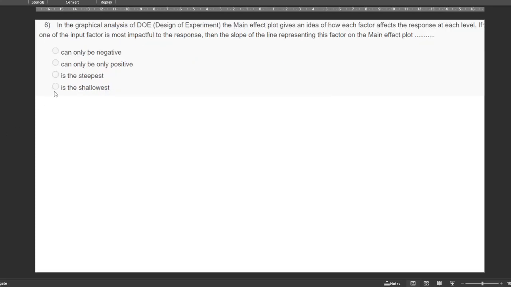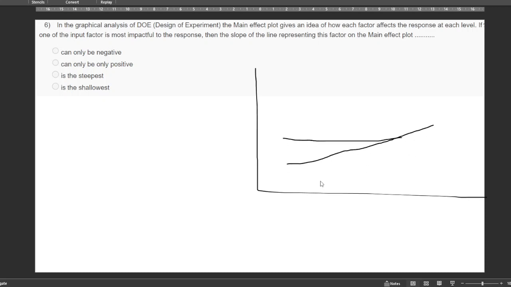For the sixth one, in a graphical analysis of DOE, the main effect plot gives an idea of how each factor affects the response. If an input factor is most impactful to the response, then the slope of the representing line is steepest. For example, if there is not much response, it is flat. If it has a slightly high response, the slope is a little higher.